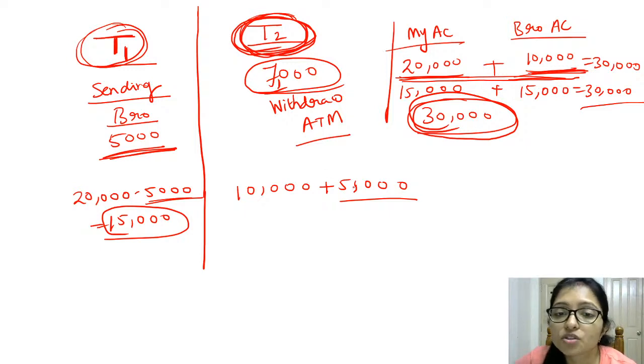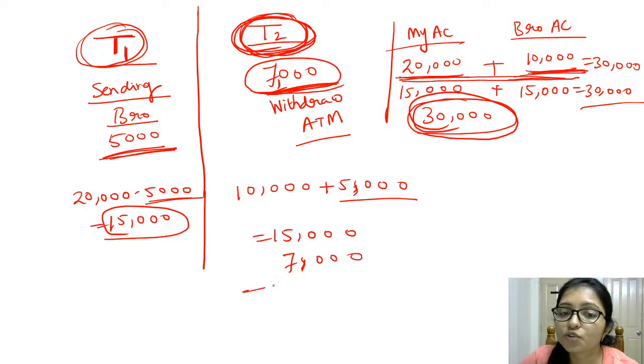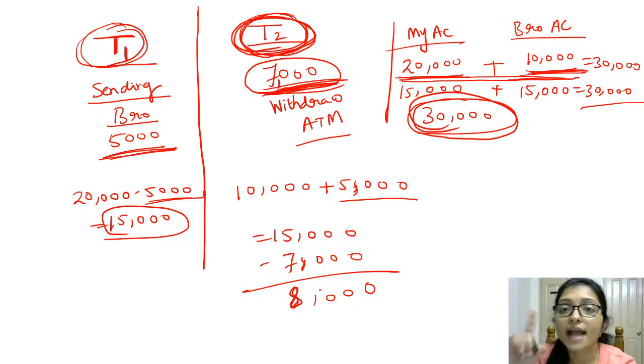Yes, okay. So I am taking, so it will be now 15,000, right? And he has already withdrawn some money, 7,000, which means it will be deducted. It is another transaction, so it will be deducted from my brother's account. So finally, in my brother's account there will be 8,000, right? So that is the isolation, meaning at the same time, whatever the process may be, that is 15,000